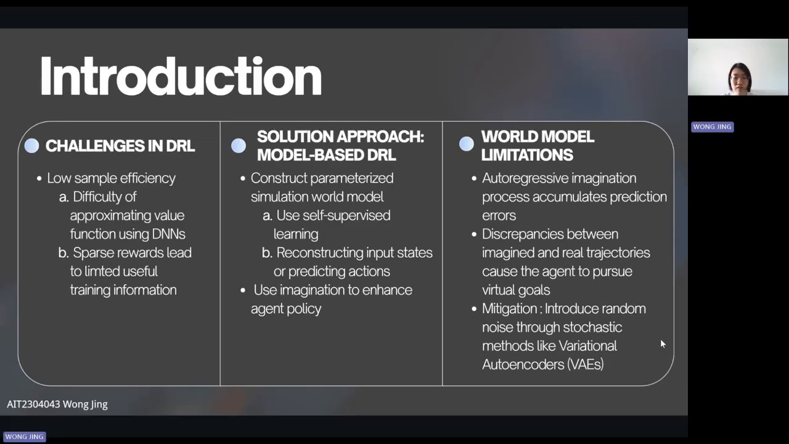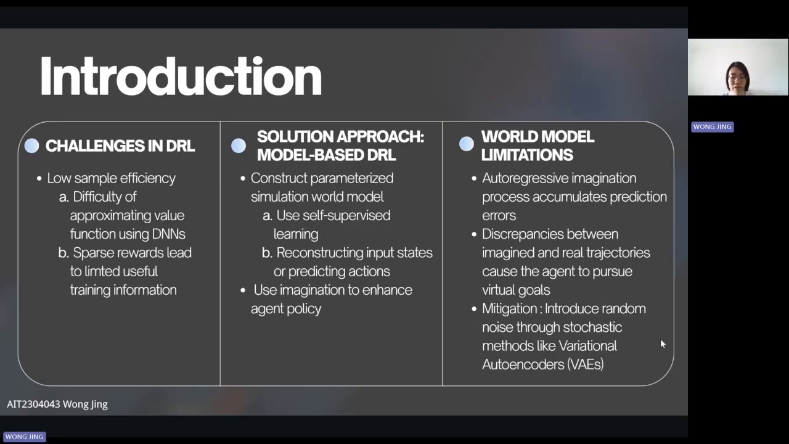This stems from two reasons: the difficulty of approximating the value function and the limited useful training information provided by sparse rewards. Model-based DRL attempts to resolve these limitations by constructing a parameterized simulation world model using self-supervised learning, such as reconstructing input states or predicting actions. By leveraging the model's imagination capabilities, the agent's policy can be enhanced without the constraints of real environment sampling.